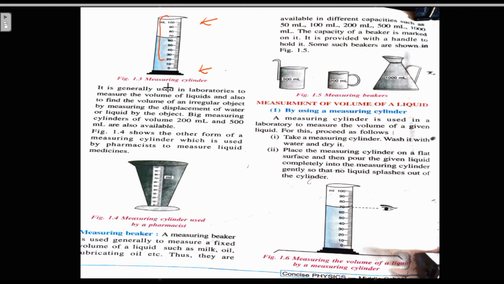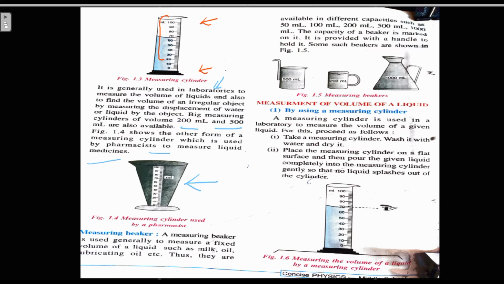They are generally used in the laboratories to measure the volume of liquids and also to find the volume of an irregular object by measuring the displacement of water. Big measuring cylinders with volumes of 200 milliliter and 500 milliliter are also available, right? Another form of measuring cylinder is used by the pharmacist to measure liquid medicine. For measuring liquid medicines, pharmacists use these types of measuring cylinder.